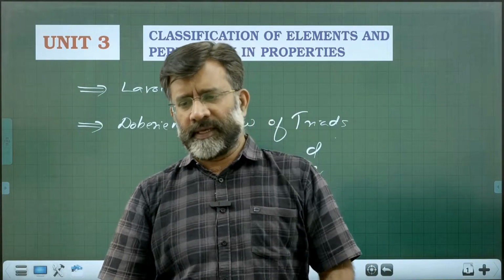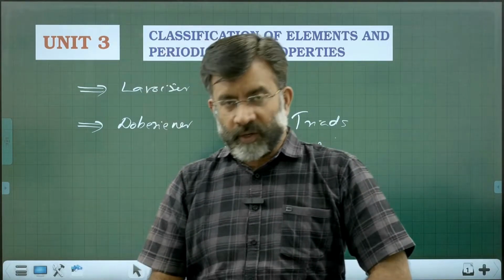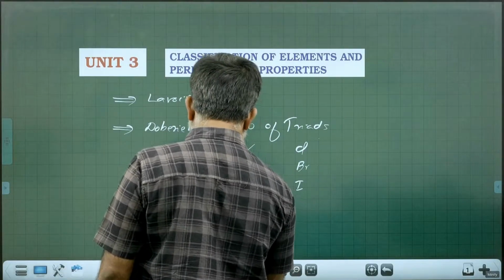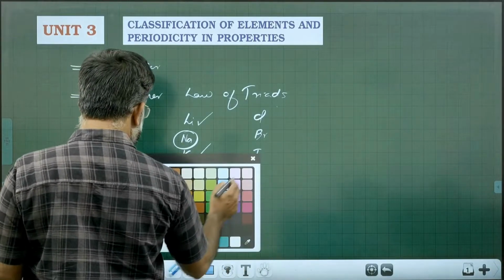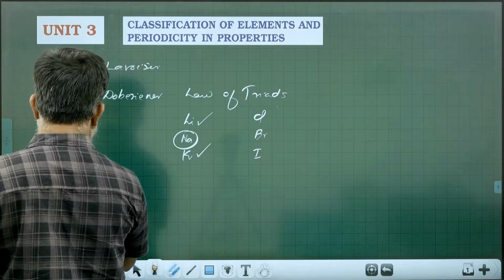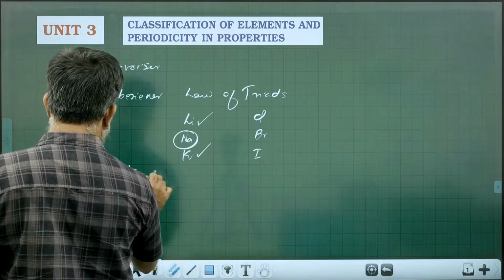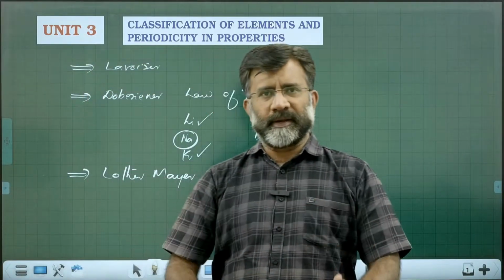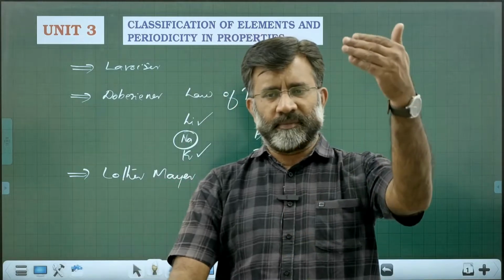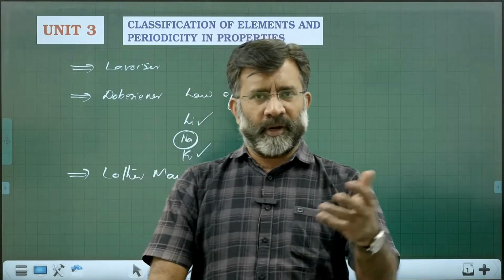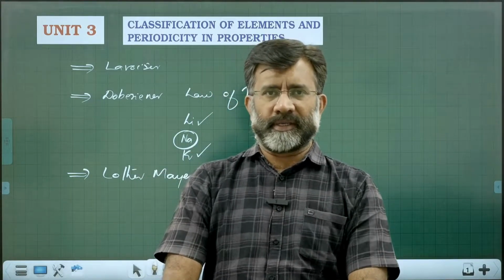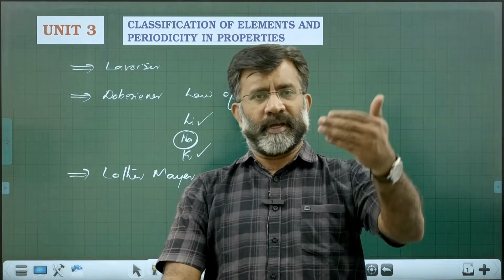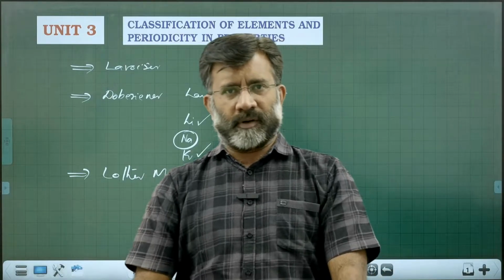Then several other names, like Lothar-Meyer, you might have heard about. Lothar-Meyer tried to explain the periodicity by plotting a graph of atomic volume, melting point, boiling point, etc. versus atomic weight. He was able to find some periodicity in that context.